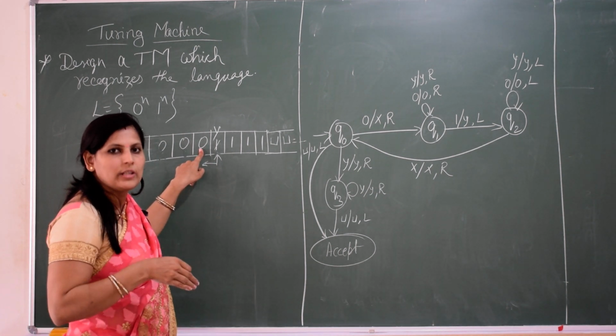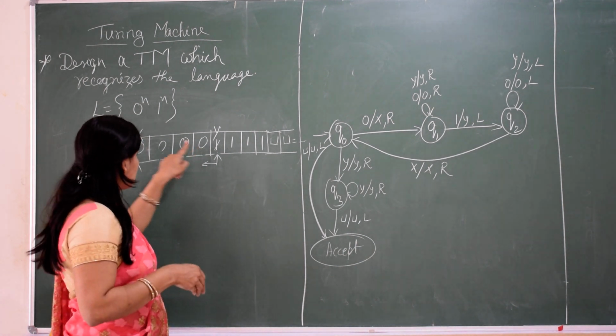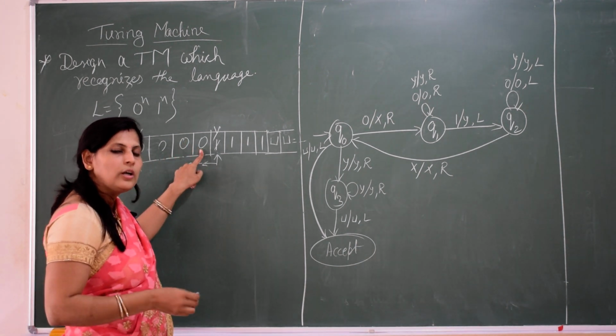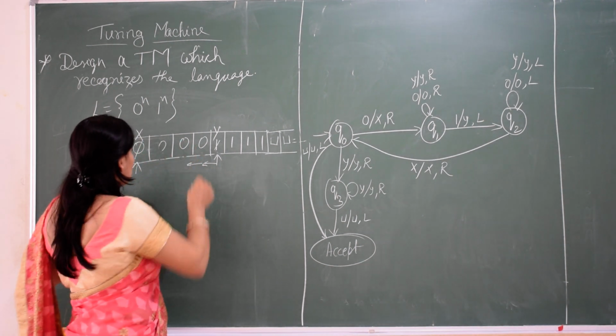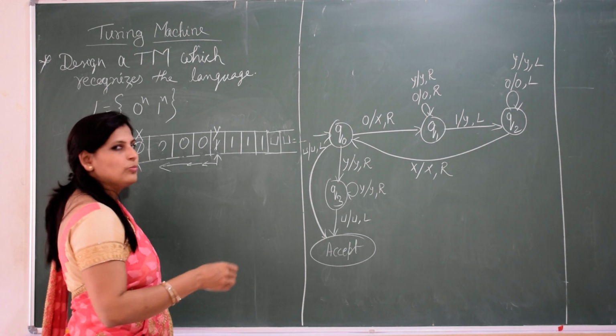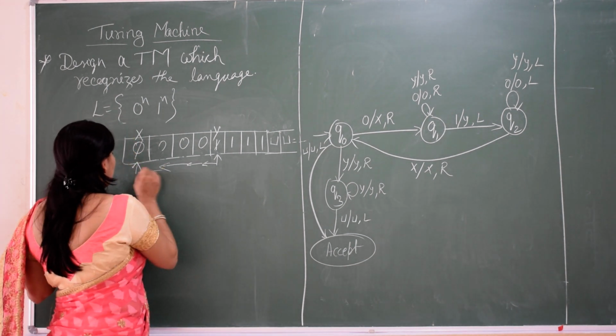We should check whether we have some more 0. Yes, we have one more 0. We'll move this side, yes, we have one more 0. Again we'll check whether we have 0. Yes, we have 0. We'll move this side. Again we'll move back, we'll check whether it is 0.